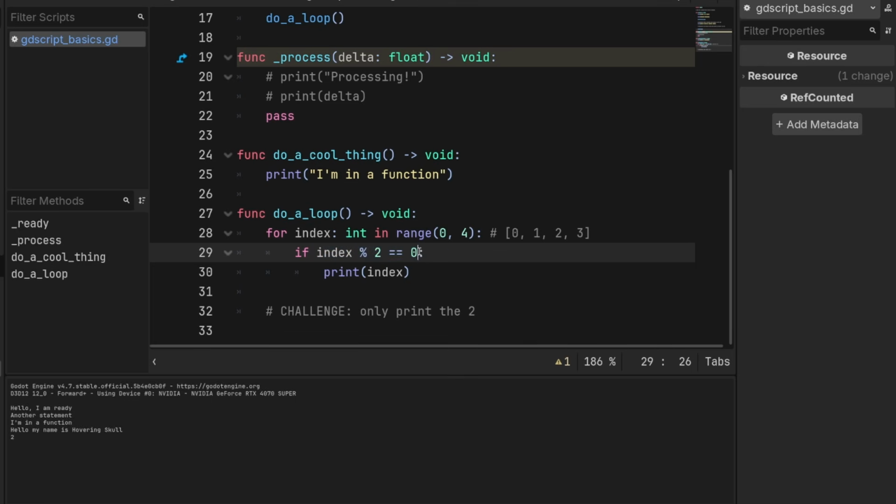This is a quick way to check if something is even. We'll talk more about modulo; don't worry about it too much now. We run it, we get 0 and 2, which is correct.